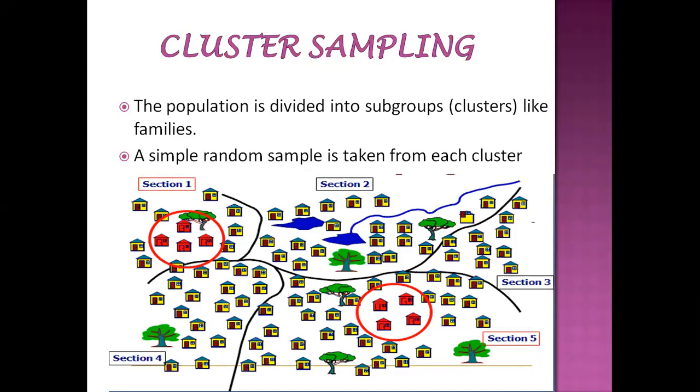Like here, when we are dividing into subgroups, for example, when you take data from households. A household is those who are living in a particular house. But from house to house, the number of people is different. Am I right? For example, in your home there may be 3 or 4 people, but in the neighbor's house they may have around 6 or 8 members. They may have a joint family. Am I right?